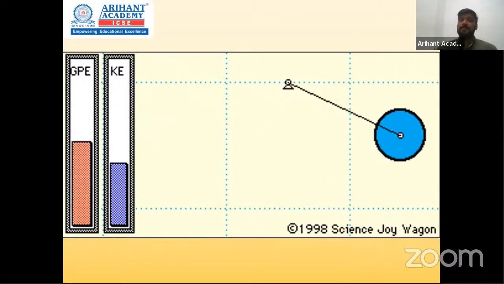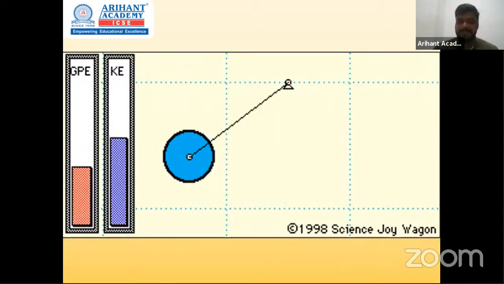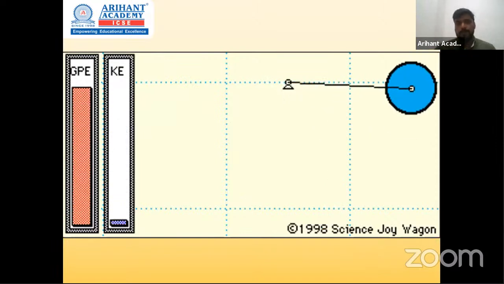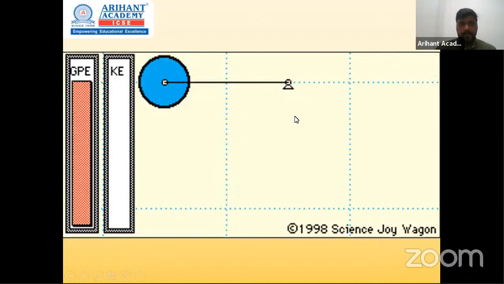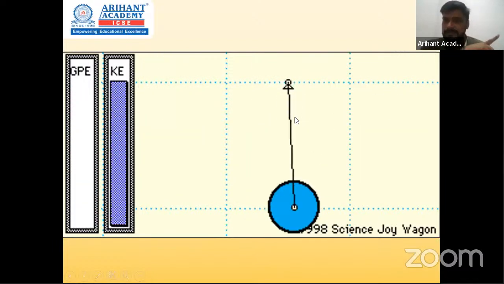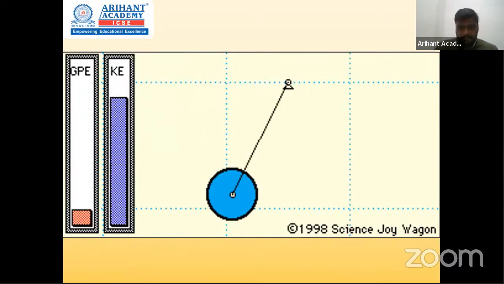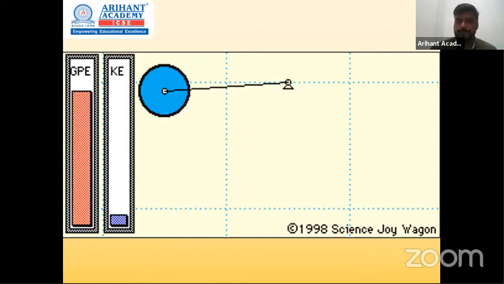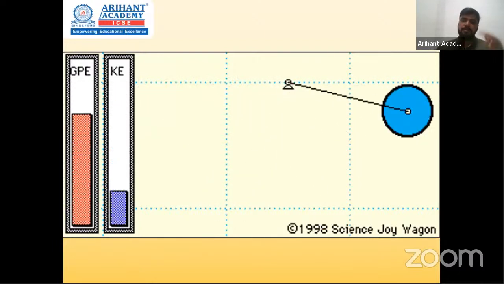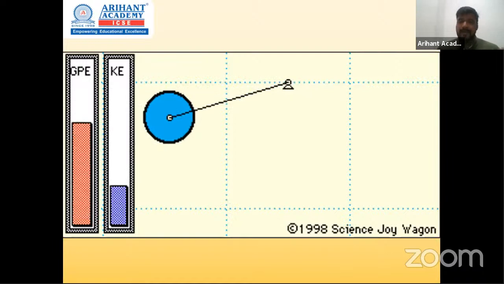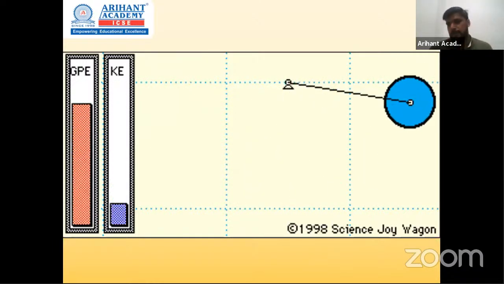Then we have an example of simple pendulum, how potential energy and kinetic energy changes when it is swinging. So you will observe here, when it's at the extreme positions, it has maximum potential energy and zero kinetic energy. Whereas when it's at the mean position, yani at the bottommost position, it has zero potential energy and maximum kinetic energy. That's how conversion of energy takes place in a swinging pendulum.